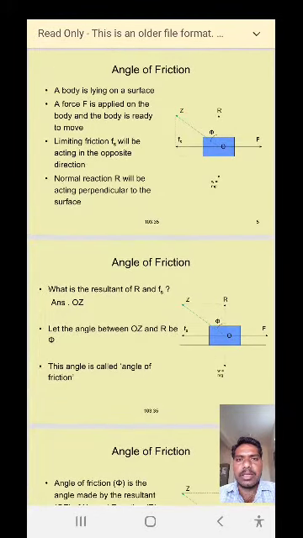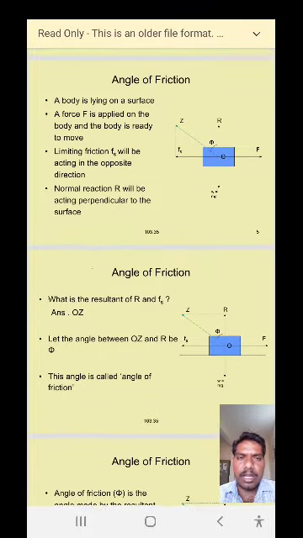Next, angle of friction. Next I am going to discuss the angle of friction. A body is lying on a surface. Look at the figure: the block of mass is placed on the ground, on a surface. The forces acting on the body: weight is acting vertically downward, perpendicular to the surface.